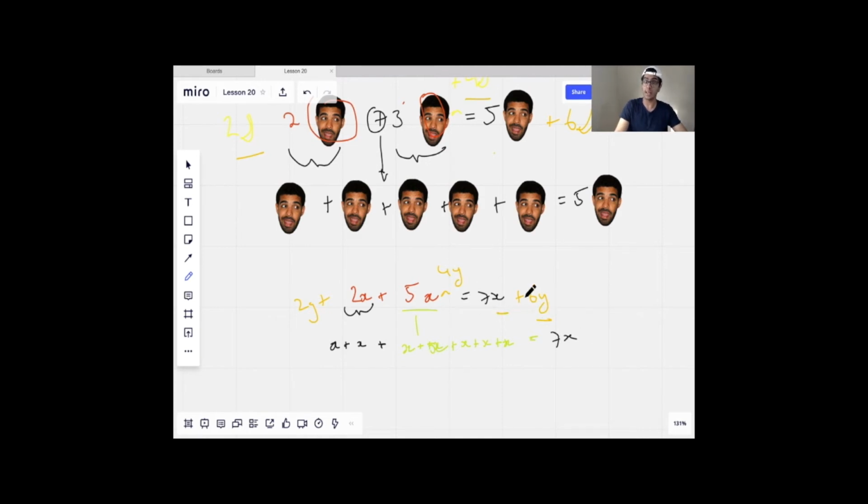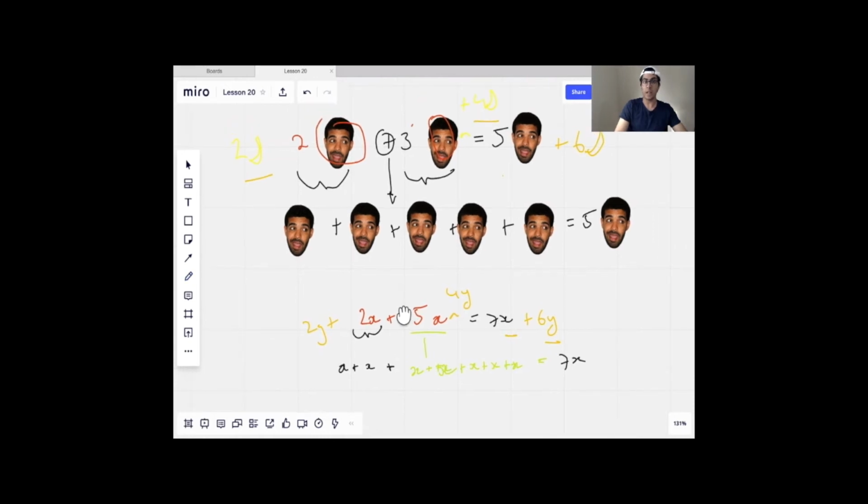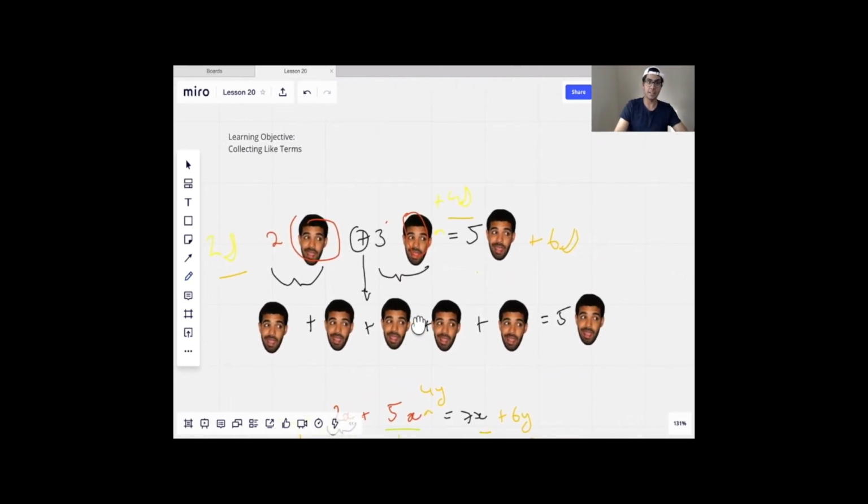So we can collect like terms, but if we have different terms, we can't add them together. That's the key takeaway, and that's all the theory there is. You can add the things that are the same, but you can't add things that are different, which isn't as complex as you might think, but it's a very important building block into more advanced algebra.